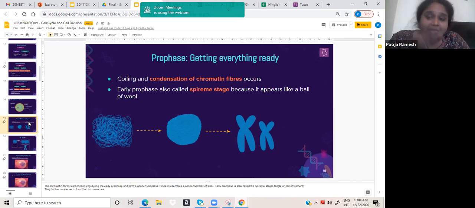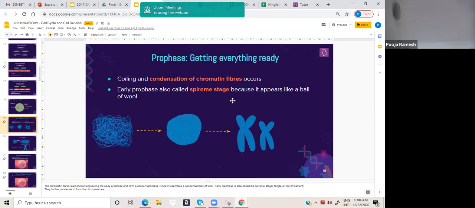But in the initial stages, the thread is going to form a round, ball-like structure, and that structure is formed in a stage called the spireme stage. So in early prophase, you have a wool yarn-like structure, and that stage is called the spireme stage.